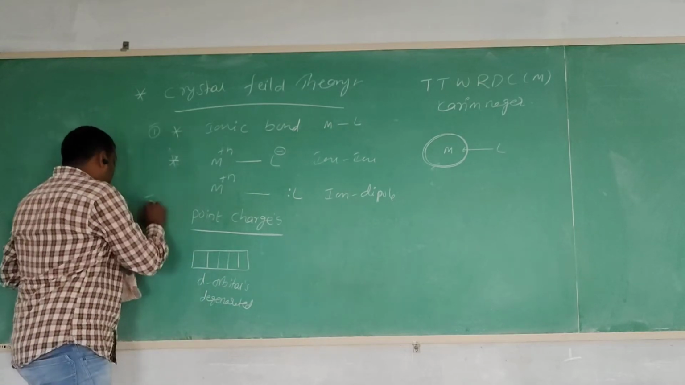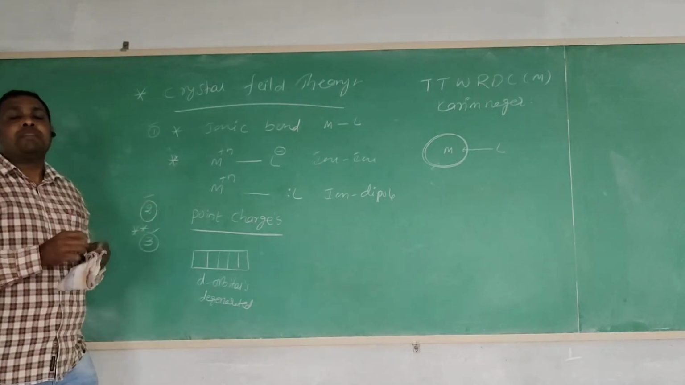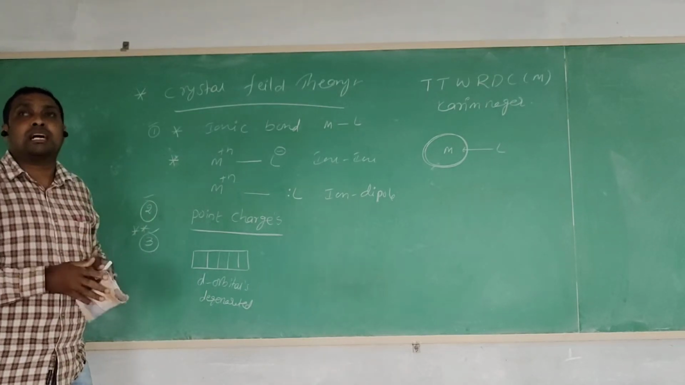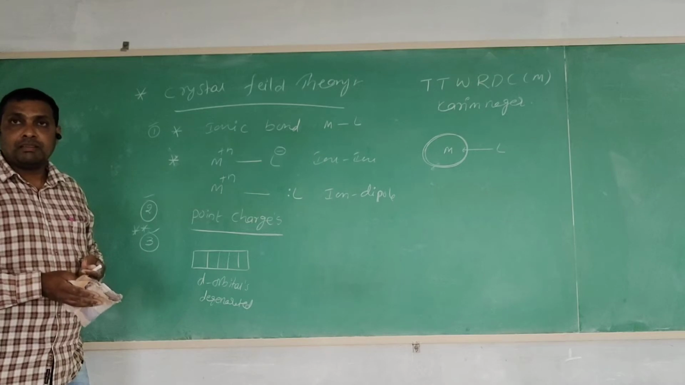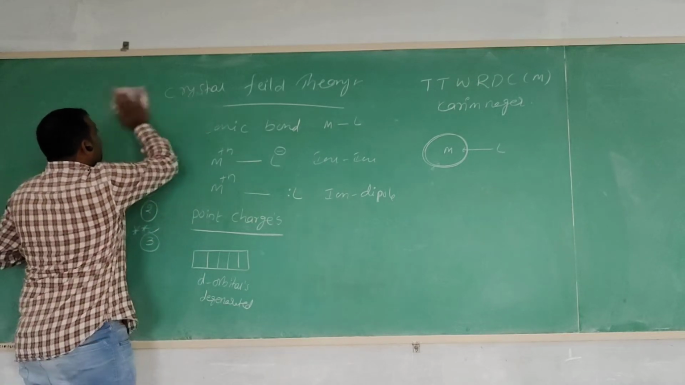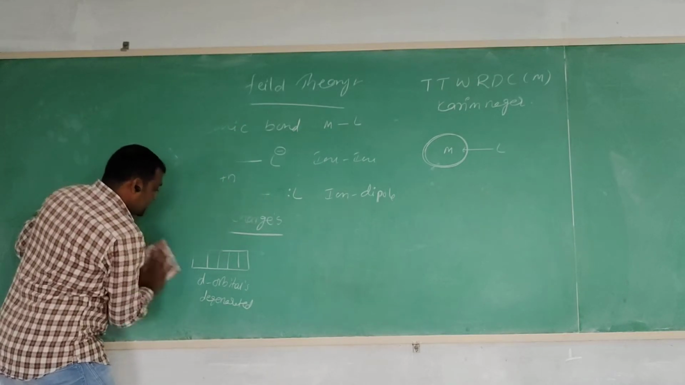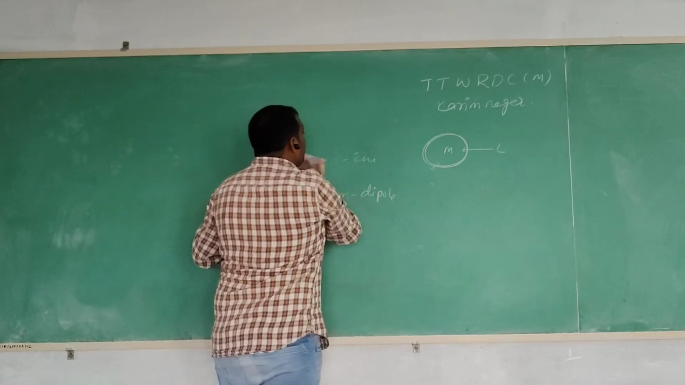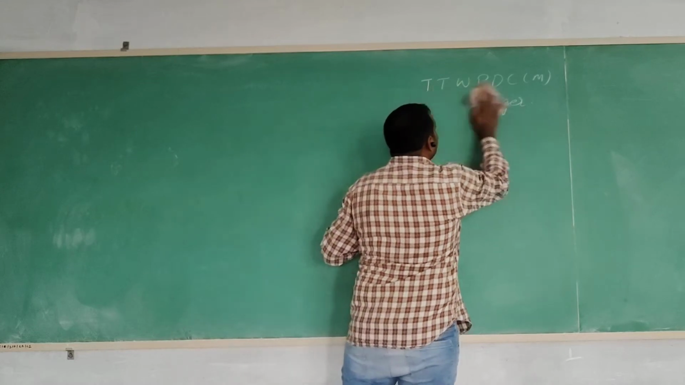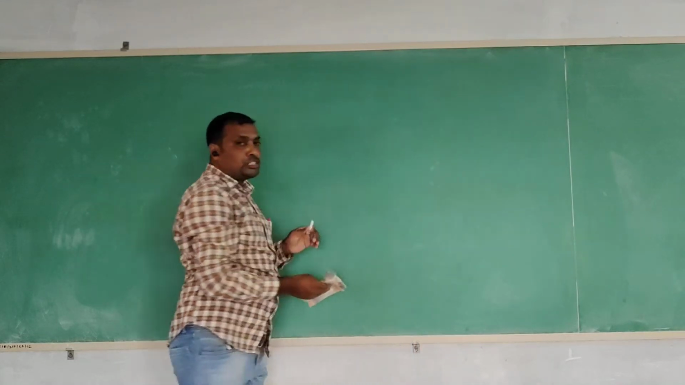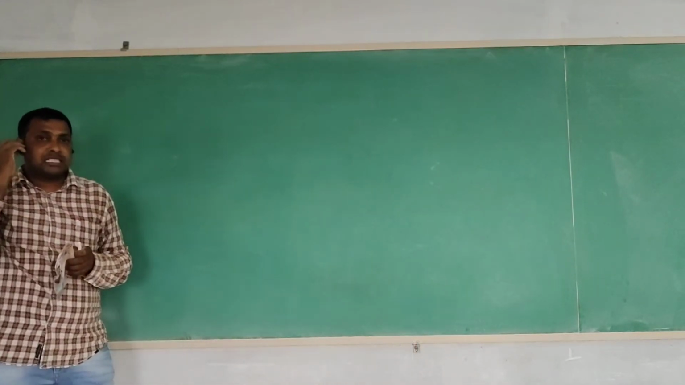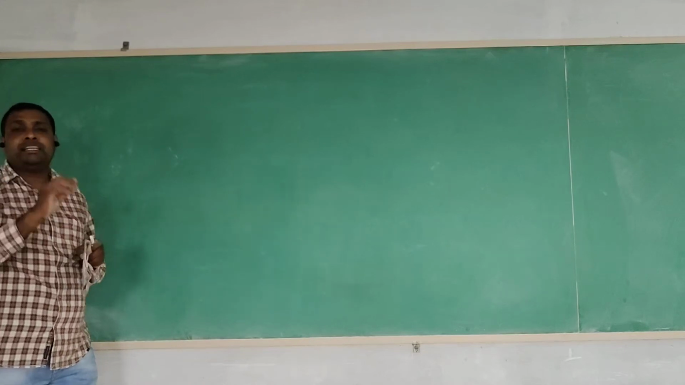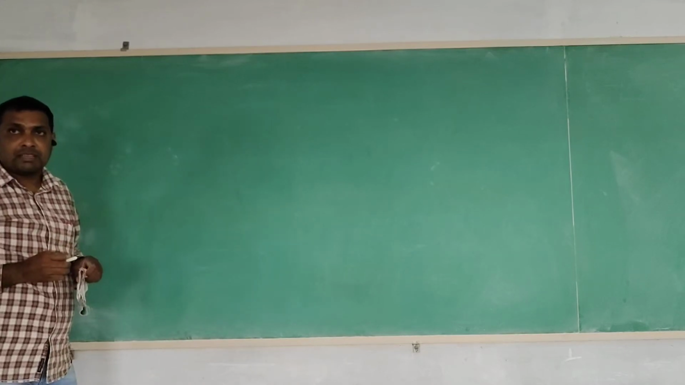Based on these three postulates, we explain the crystal field splitting of metal complexes. This CFT is useful to explain the geometry of the d orbitals, the color property of the complexes, and the stability of the complexes.